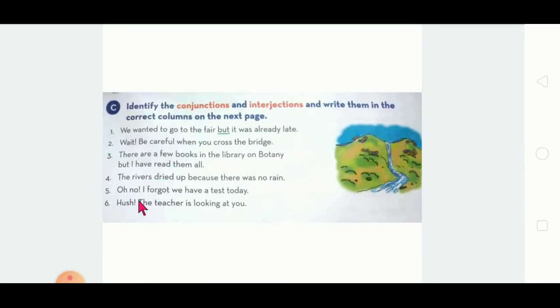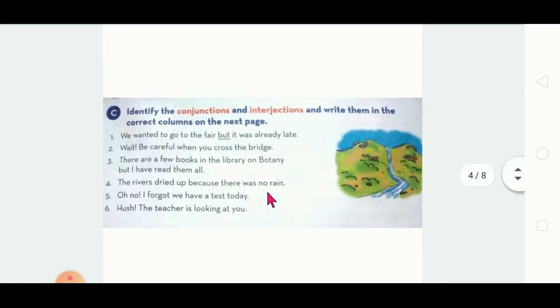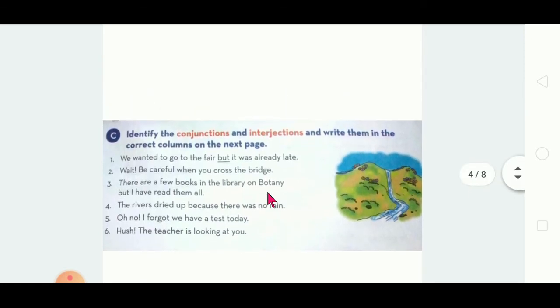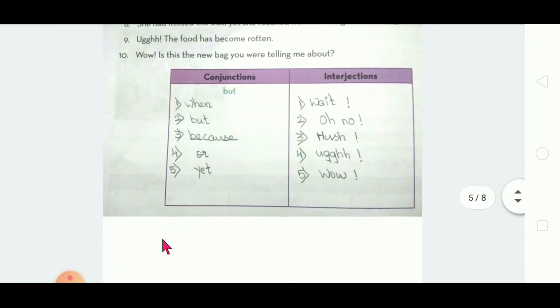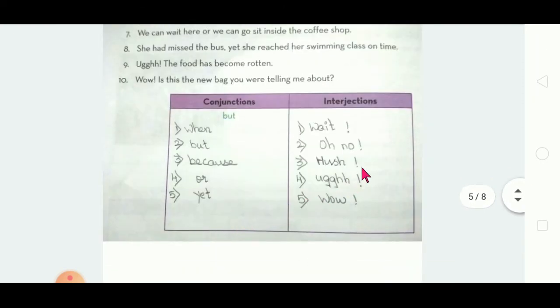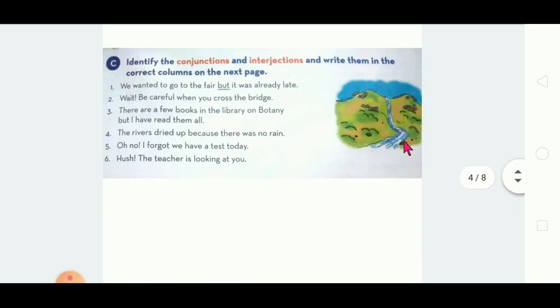Oh no! I forgot we have a test today. See, no conjunction word is given in the sentence. Only the exclamatory mark and the expression word is given. Oh no. So it should come under interjection. Right? So next one.